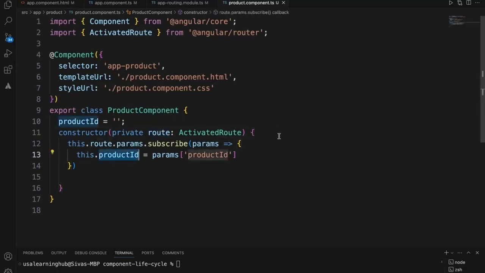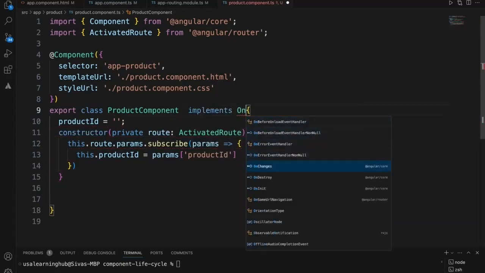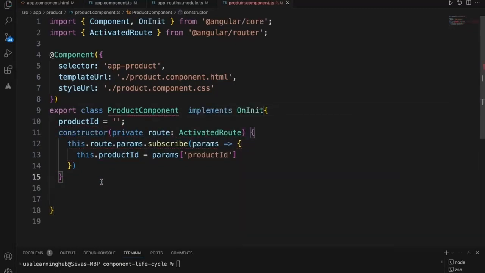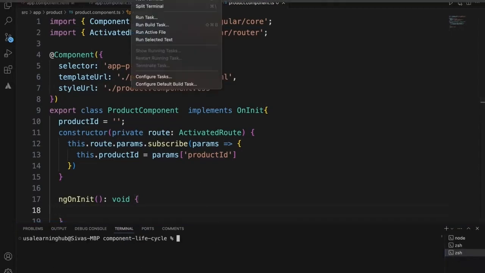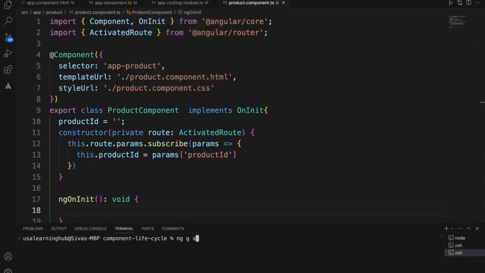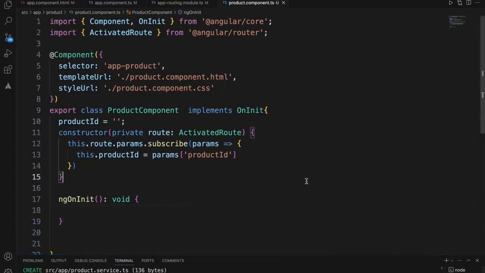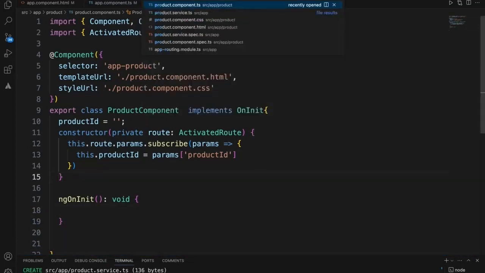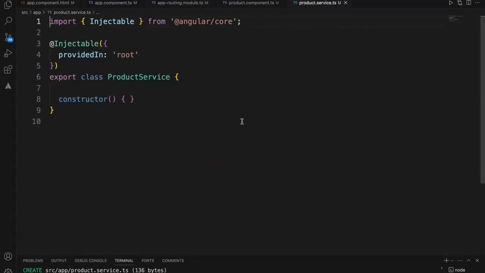Why I need this is because after this, let's look at ng on init and why I need that. Now implements on init. Now ng on init. Within this ng on init, before we go there, let me create a service called product. Now I'll go to the product service. Within this product service, I need HTTP client.